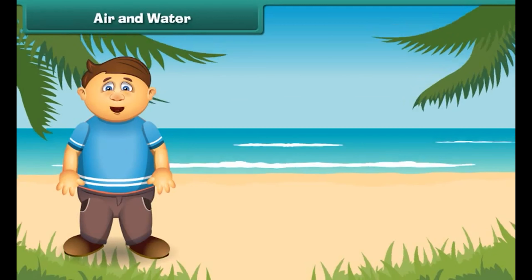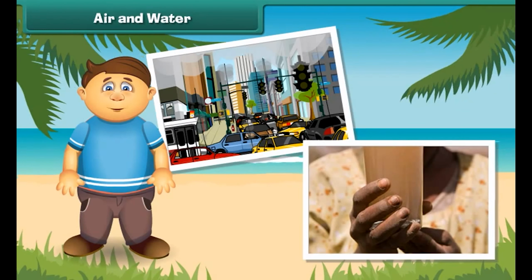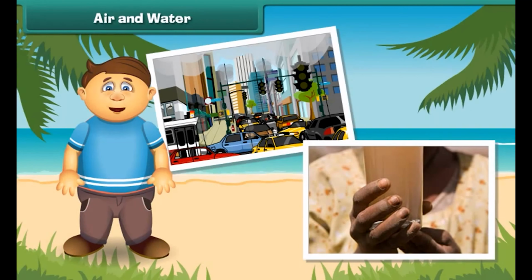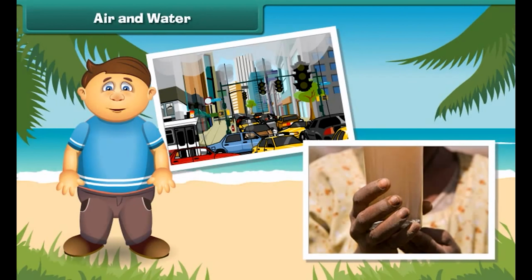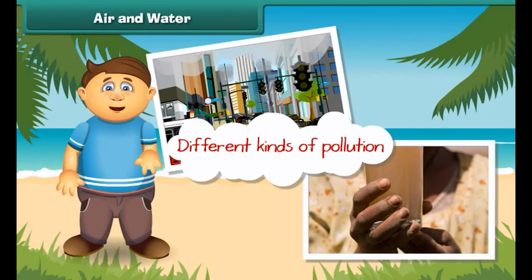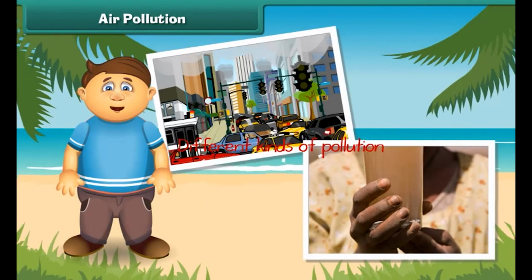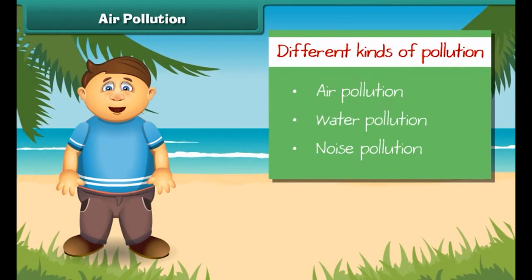Friends, as we all know, air and water mainly support life on the earth. But now these two are getting dirty day by day. As a result, there is no fresh air to breathe and clean water to drink. So let us discuss in detail different kinds of pollution. Actually, pollution is mainly of three types: air pollution, water pollution, and noise pollution.